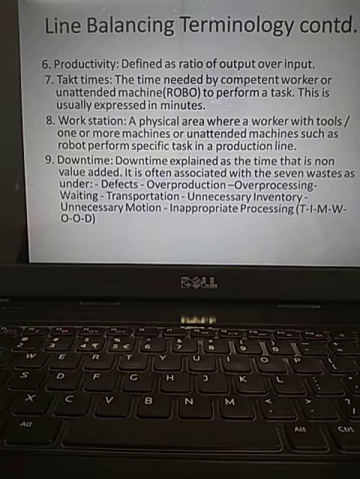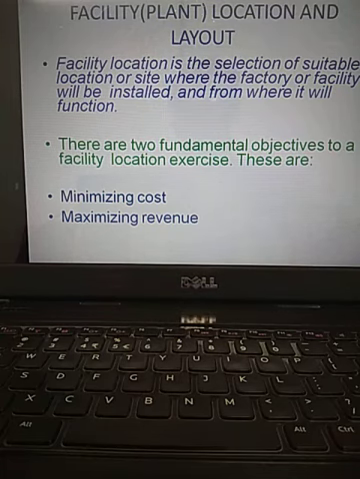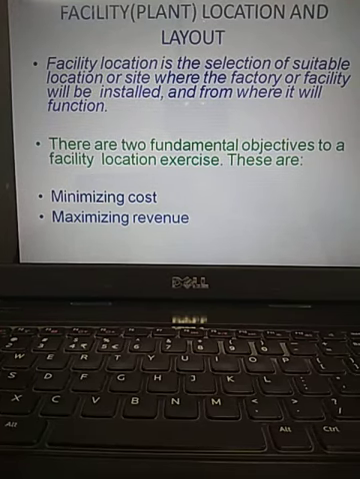Now after discussing this, today we go for a very interesting and very easy topic, which is facility location and layout. What do you mean by facility location first? Facility location is the selection of a suitable location or site where the factory or facility will be installed and from where it will function.